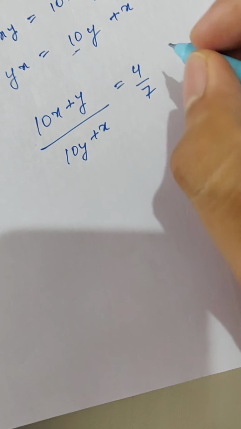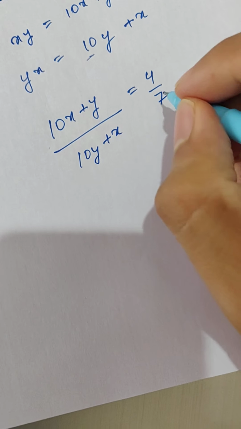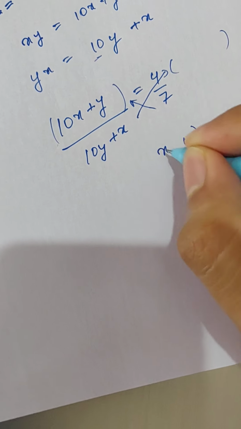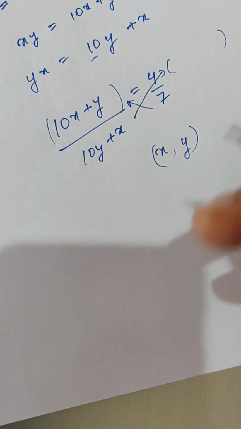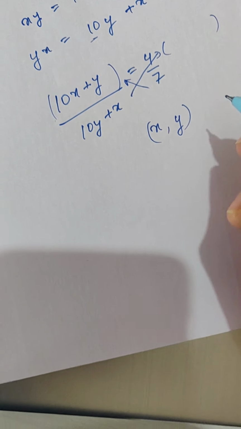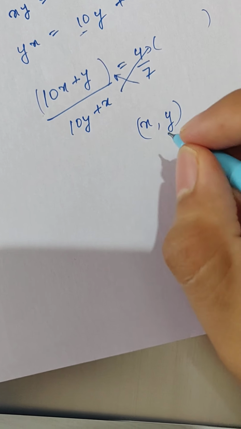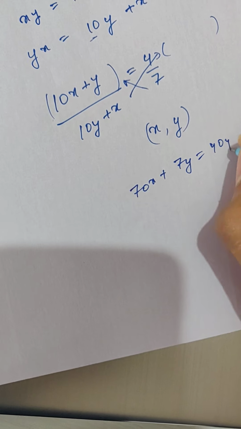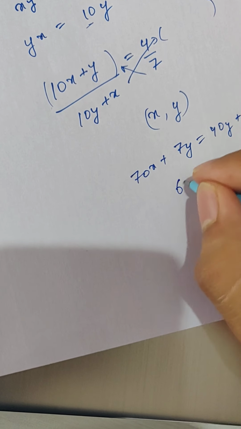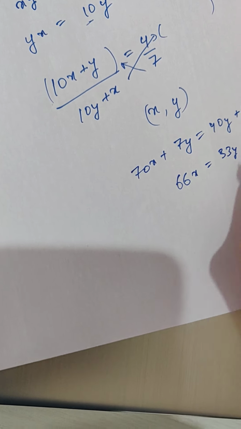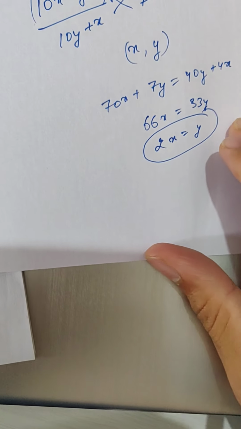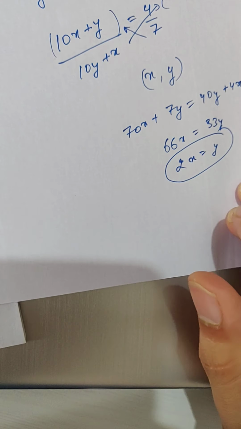When you solve this, you have to cross multiply, and then you will get pairs of x and y. I'll solve it in the next videos, but still I'll show it here so that you can come back once you have learned solving. So it becomes 70x plus 7y is equal to 40y plus 4x. Solve it: 66x equals 33y, so 2x is equal to y. This is the equation that we get. 2x is equal to y.